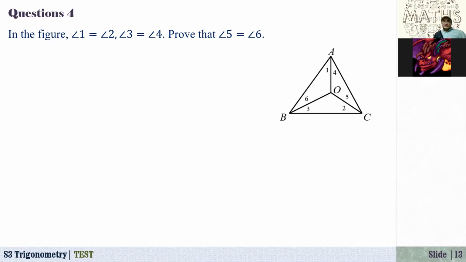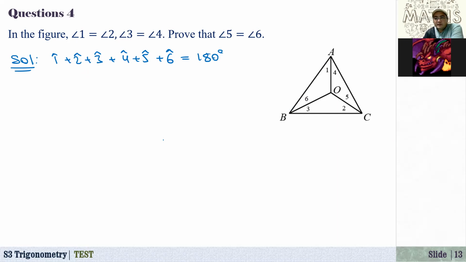Okay. So now from here, angle 1, angle 2, angle 3, these are all interior angles of a triangle. Let me just write here like this. Angle 1 plus angle 2, plus angle 3, plus angle 4, plus angle 5, plus angle 6, and their sum is equal to 180 degrees.